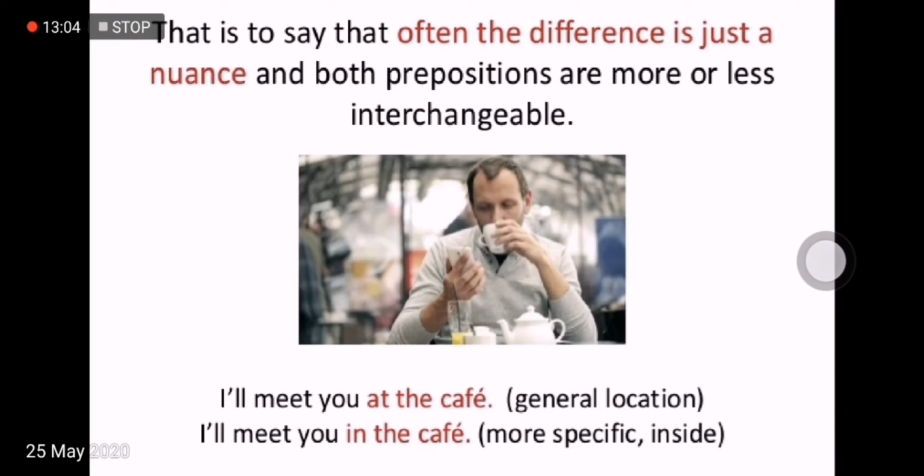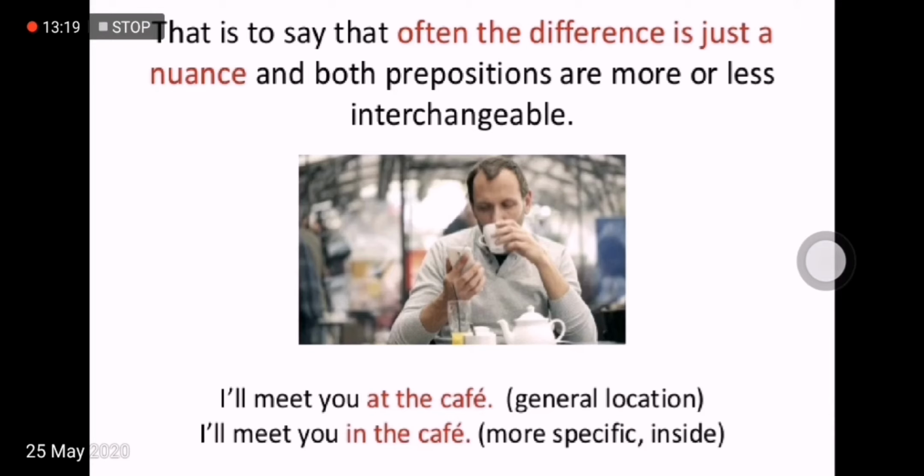That's to say that often the difference is just a nuance, and both prepositions are more or less interchangeable. So it depends upon you which preposition to use. It's up to you actually. Look at these two examples below this picture.